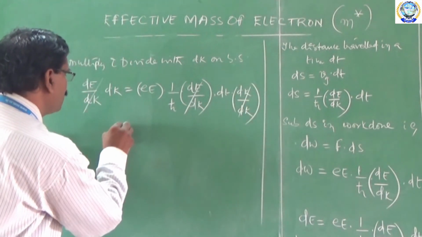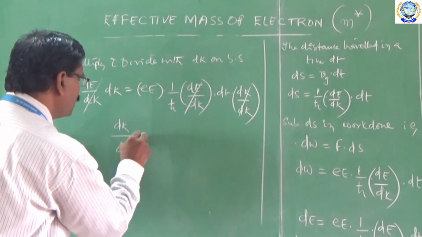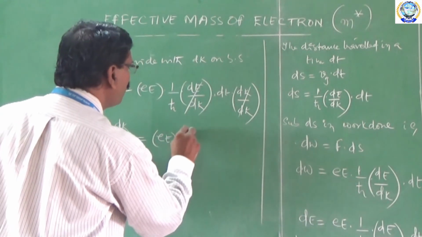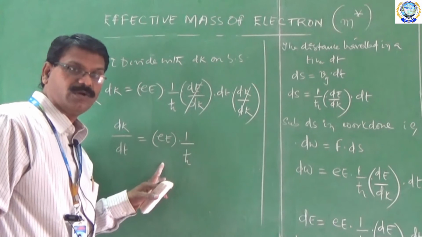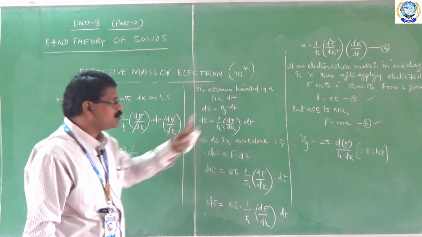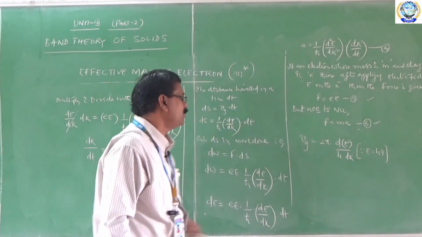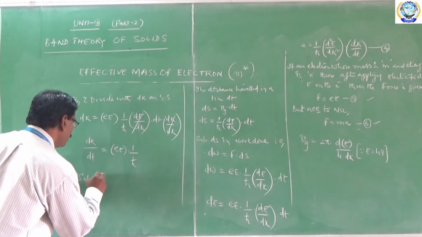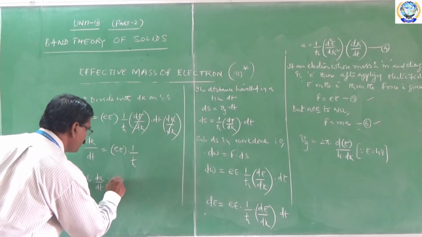Now the remaining term is dk by dt is equal to E into 1 by h cross. This is the ultimate remaining term. We got dk by dt. Now substitute this value in equation 4. Now let us see how the value of A will come, sir. Now substitute dk by dt in equation 4.